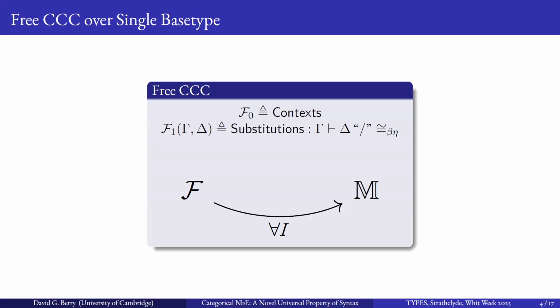And so the way we look at what it means to be the free Cartesian closed category is a kind of initiality property, where for any Cartesian closed interpretation functor I into some model M, we can establish a stricter interpretation functor that is canonically naturally isomorphic.